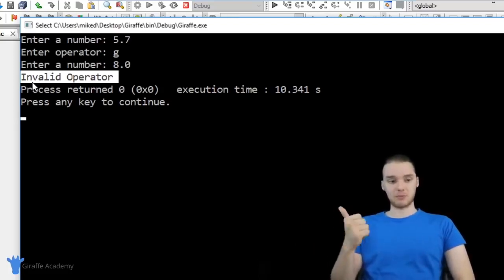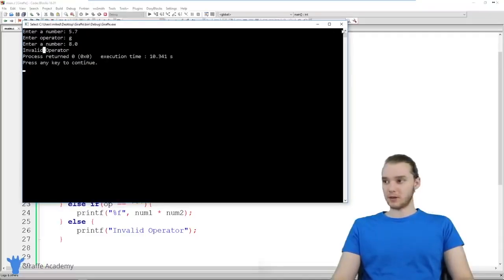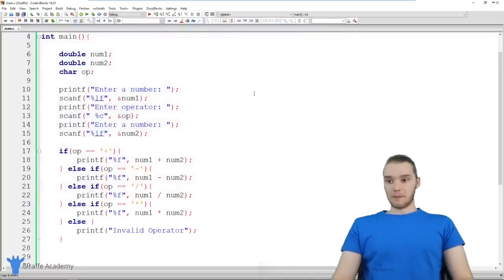This calculator can multiply, divide, subtract, and add. And if you don't enter in a correct operator, it's smart enough to yell at you and tell you that you have an invalid operator. So this seems to work pretty well. I'm pretty happy with it.